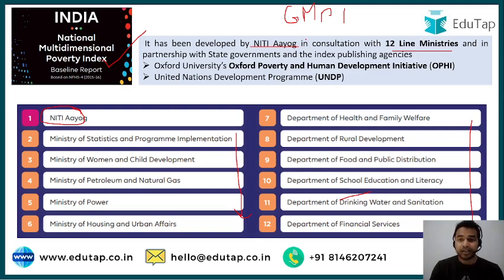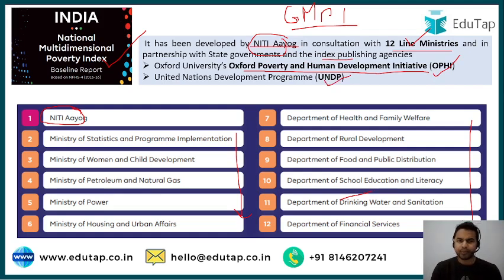Now, my dear learners, if we talk about the global multidimensional poverty index, it was launched by the United Nations Development Program along with the Oxford Poverty and Human Development Initiative. And the national multidimensional poverty index has been developed by Niti Aayog in consultation with 12 line ministries, the state governments, and the index publishing agencies, that is OPHI, the Oxford Poverty and Human Development Initiative, and the United Nations Development Program.